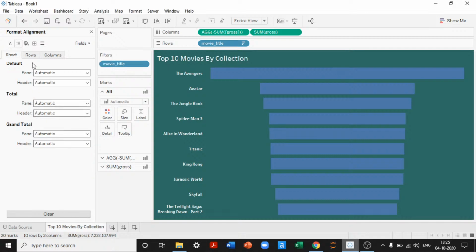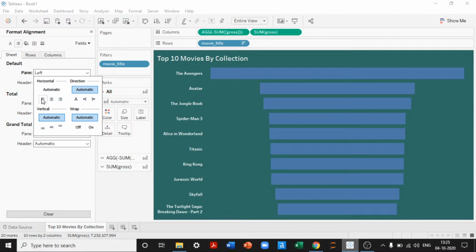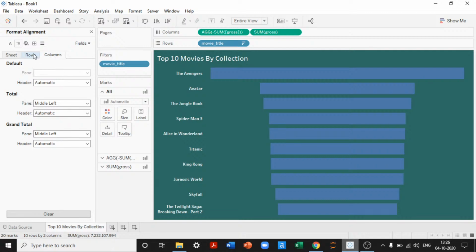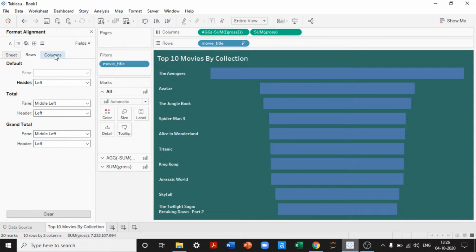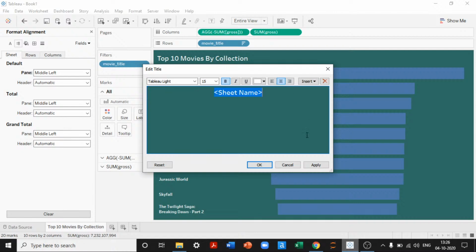I'll go to alignment now. I wanted the titles and the headers to be aligned properly, so I will ask the machine to give me the pane in the middle or maybe in the left side. Okay, this is default. Okay, let me put it in the rows. In the rows I would like to keep it in the left side. Yes, that's it. That is all we need to have. Columns, we don't have any information, but I will change the header here. For changing the header, I will simply pick the alignment only. Double click on this and then select this, pick this, apply.